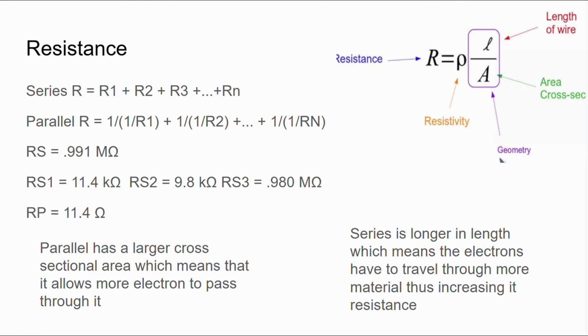We have our resistance formula up here as well. Resistance equals the resistivity times the length of the wire over the area of the cross-section.